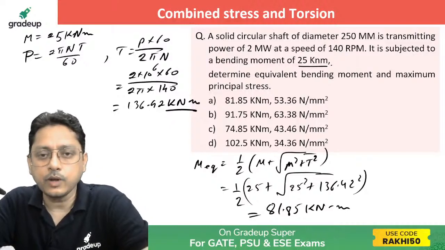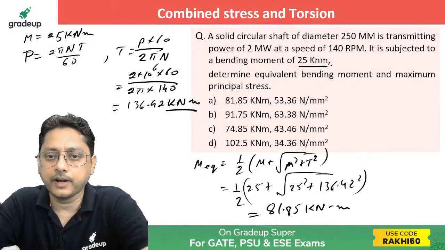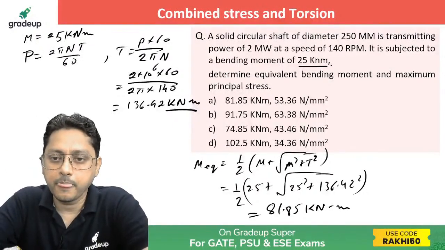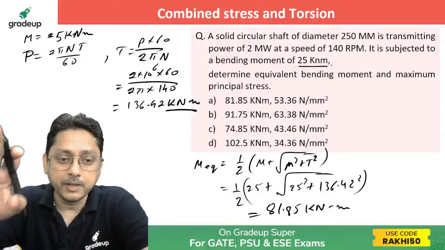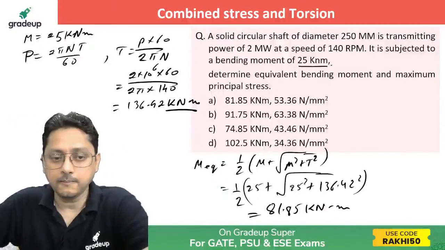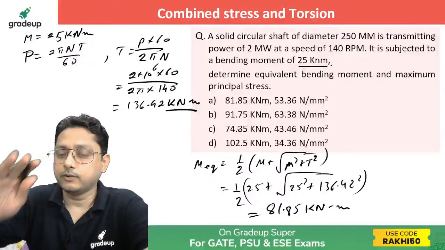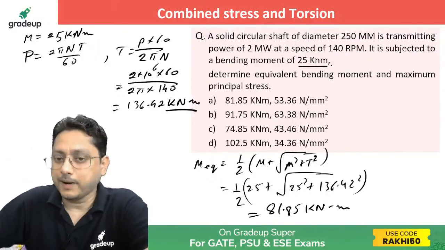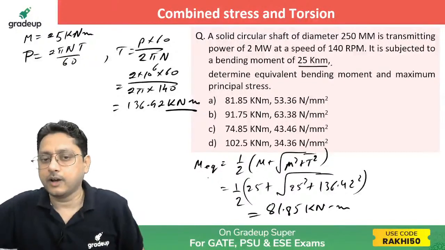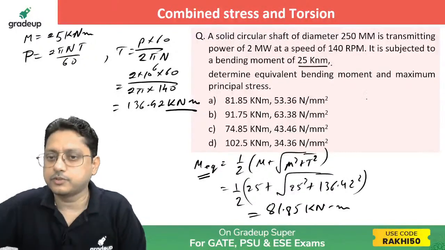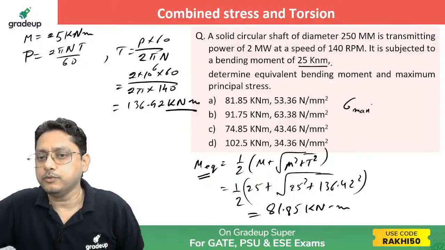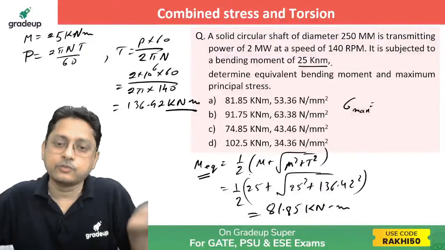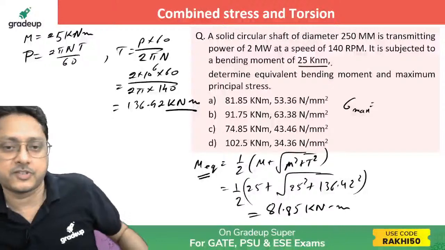Now once you are able to find the M equivalent value, what you'll do here? See, if the maximum principal stress is asked here, what is the appropriate way to see? Either you use the state of stress, but instead of that, M equivalent you already have. So sigma maximum you calculate, that will produce, no? Because the equivalent moment is going to produce the same amount of the principal stress, isn't it?